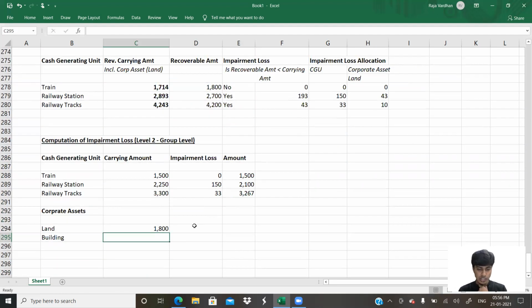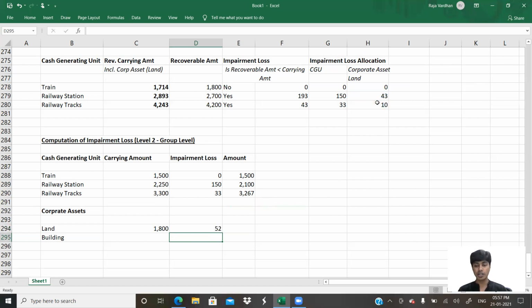1800. What is the impairment loss against land? Land has been impaired in two portions. One is with regard to railway tracks, the other is with regard to the railway station. 43 and 10. It is totally 53. 53 is the total impairment loss of land, which is equal to this 43 plus this 10.